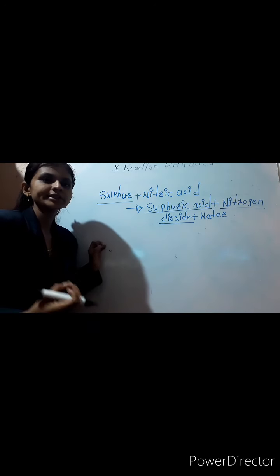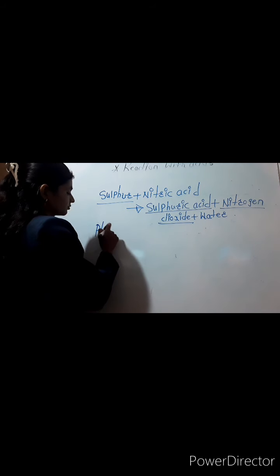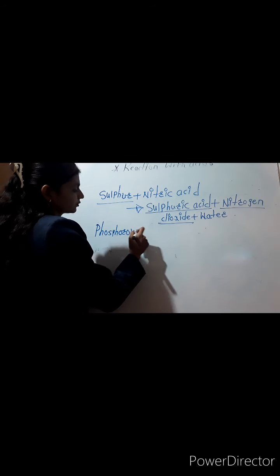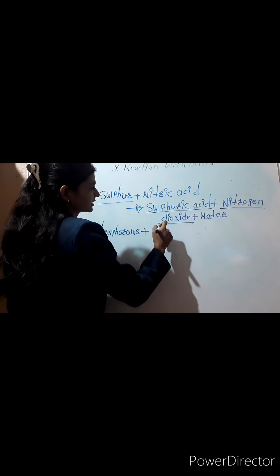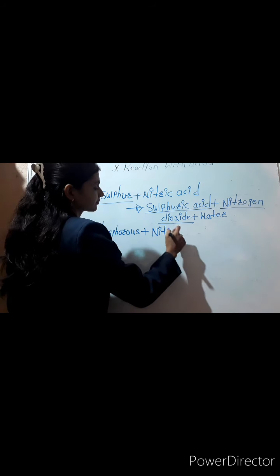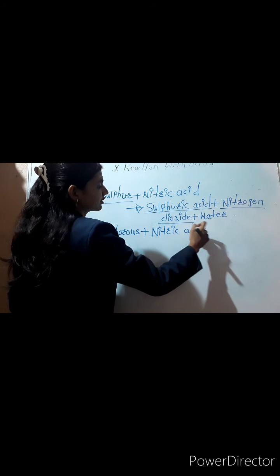One more non-metal reacts with the acid, that is phosphorus. Phosphorus will react with the same acid, that is nitric acid.